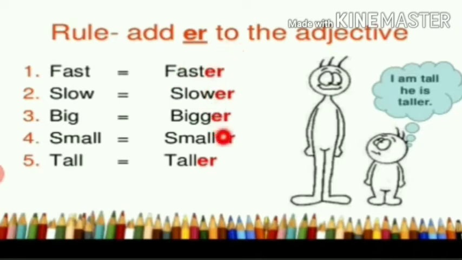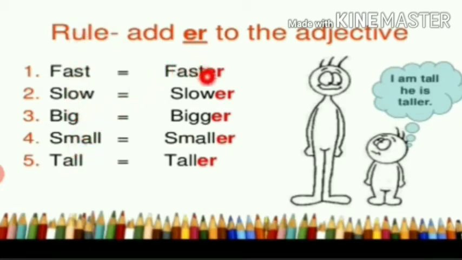So comparative degree is very easy. We will add ER. Fast, faster. Slow, slower. Big, bigger. Small, smaller. Tall, taller. So fast, slow, big, small, tall is what degree? Positive degree.